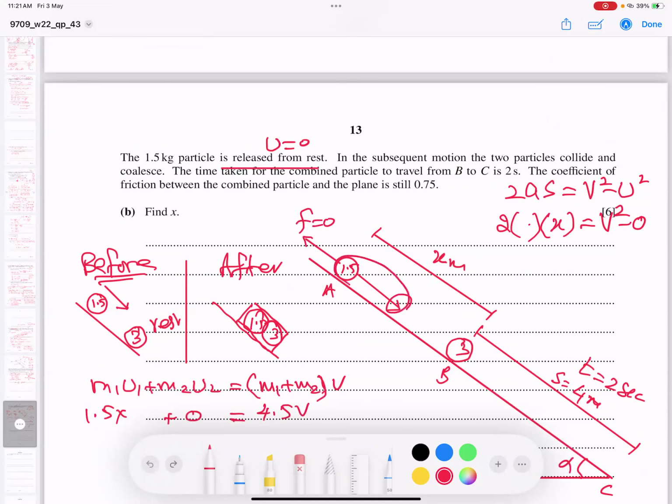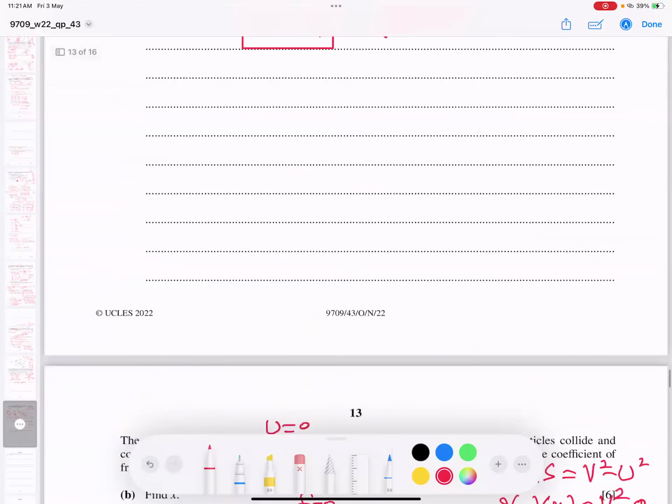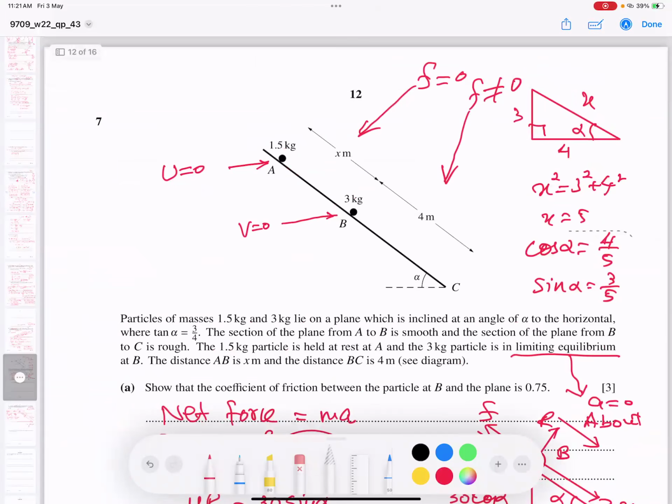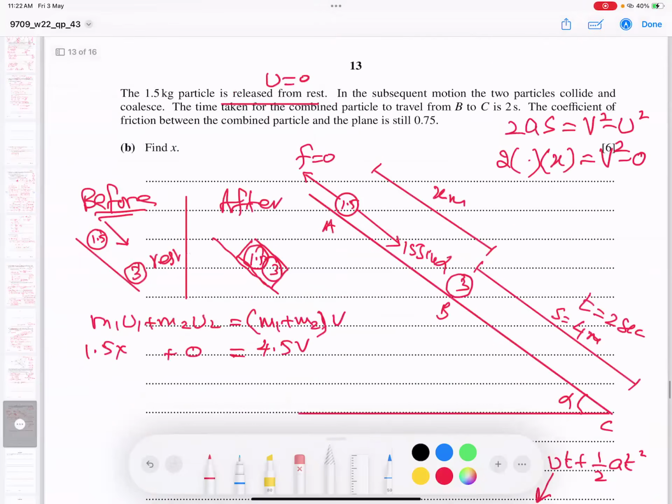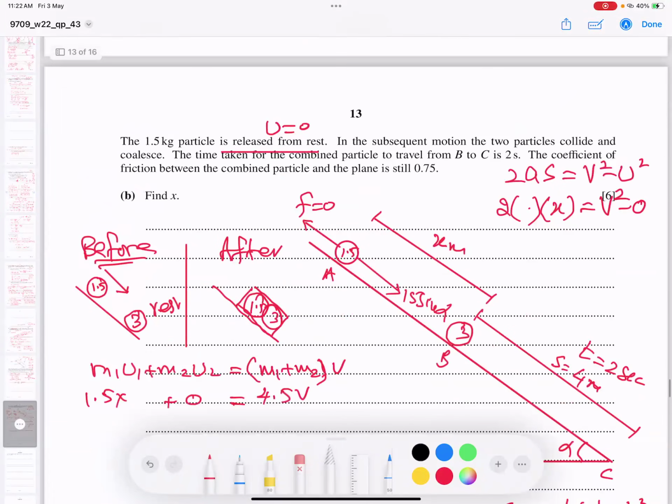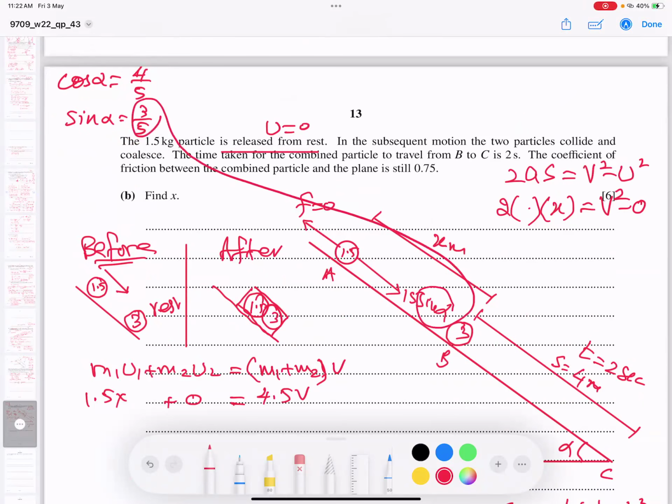So what is this? mg sine theta. And mg is 1.5 times 10, which is 15. So there's 15 sine theta, or sine alpha. And sine alpha, you see, I found before. It is better to use this again and again, so I will copy this and bring it down, since I need it again and again. So sine alpha and cos alpha. What is the sine alpha value? Students, 3 upon 5. So 15 times 3 upon 5.